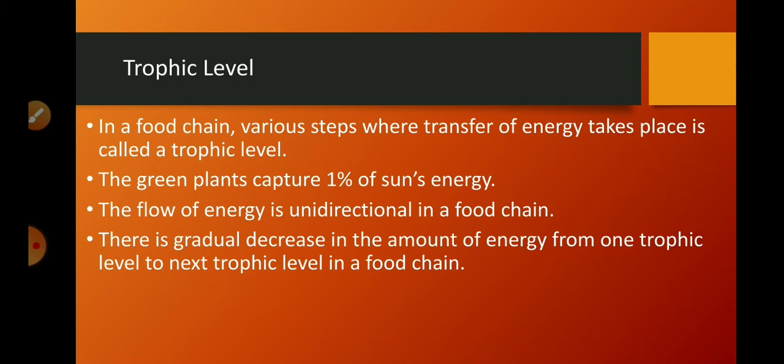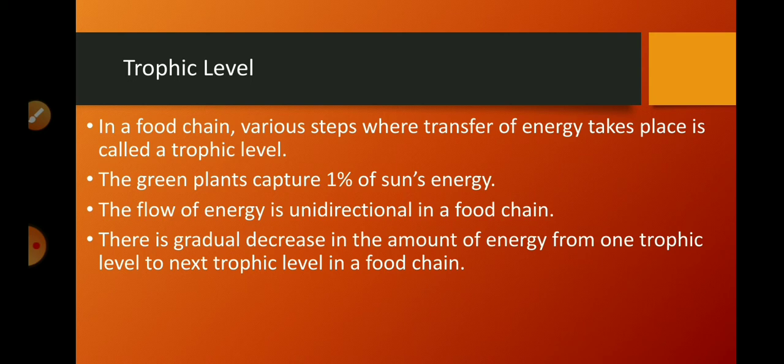Green plants capture about 1% of the sun's energy and convert it into food energy. When green plants are eaten by primary consumers, a large amount of energy is lost as heat to the environment. Some energy is used for different life processes such as digestion, growth, reproduction, and only 10% of energy is transferred to the next trophic level, and 90% is used in the life processes. So there is only 10% energy available for the next trophic level.